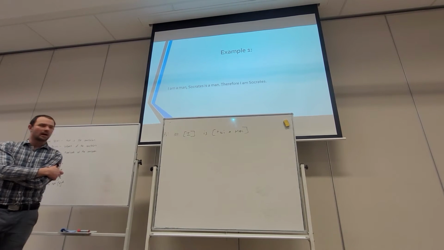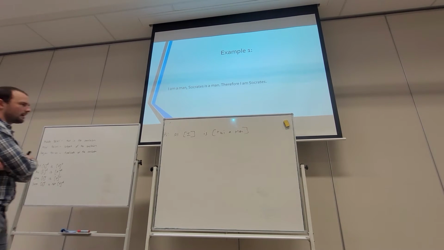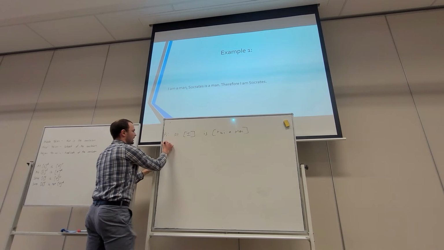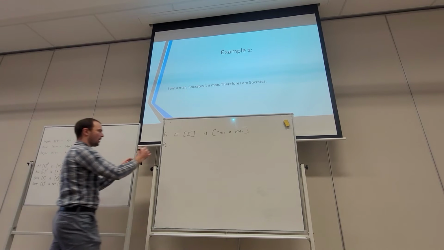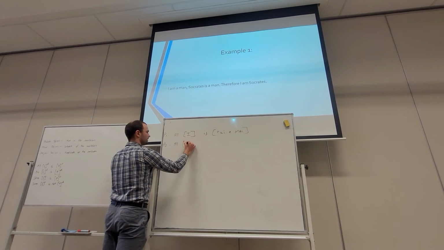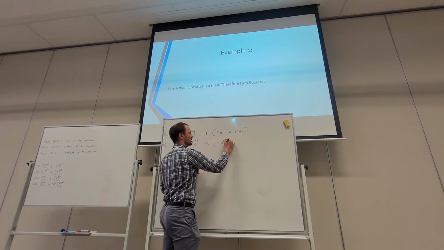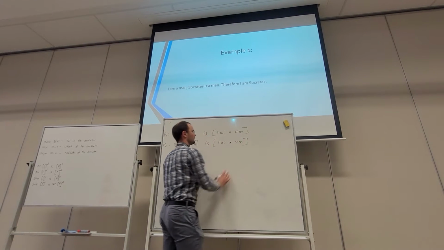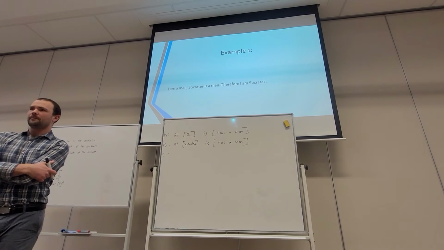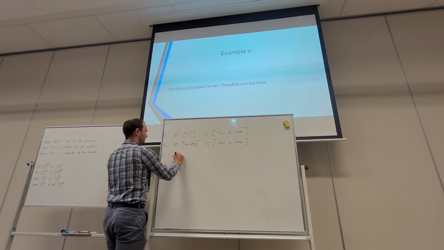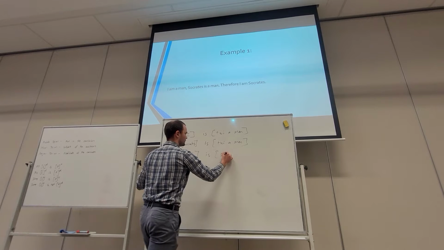We've gone, it's an A statement, it's referring to all of I. Our second premise, Socrates is a man. So there we're going to write all, it's referring to all of Socrates, is that which is a man. Okay, and then our conclusion, therefore I am Socrates, all I is Socrates.